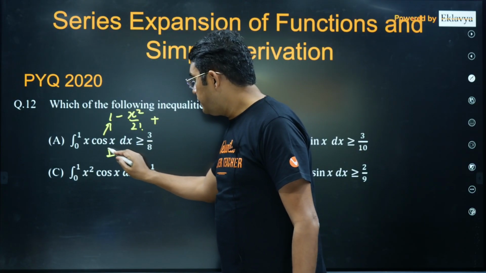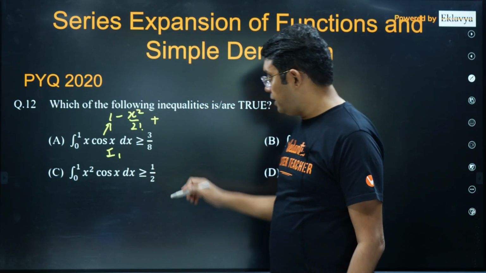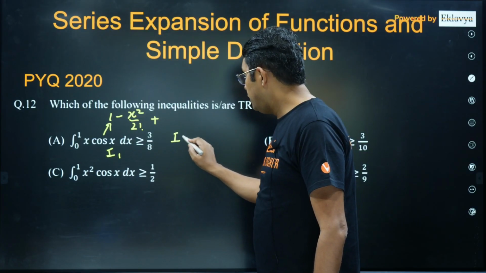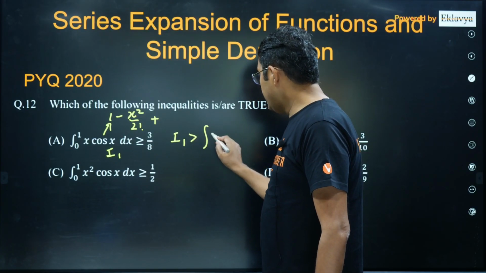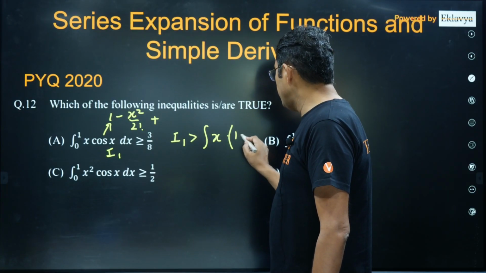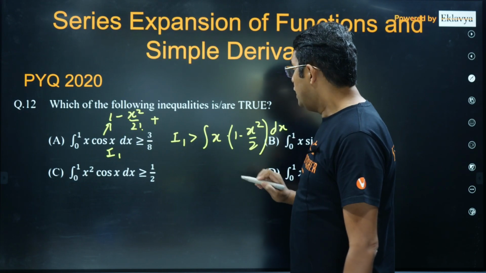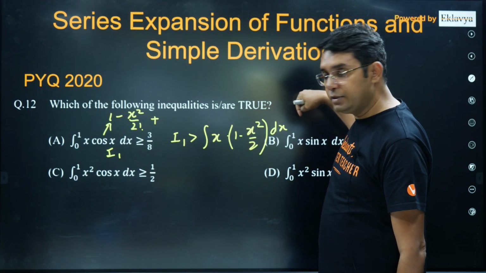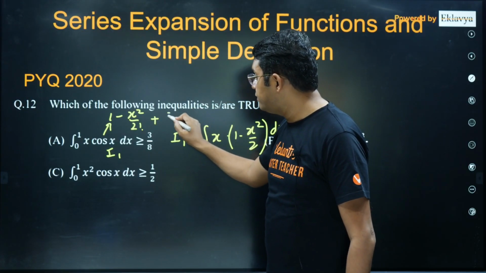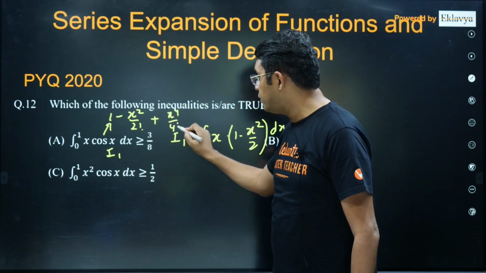So can I say the integral of option A will be greater than if I just write x into 1 minus x square upon 2 dx? Why am I saying so? Because we are leaving some terms which start with a positive term, x power 4 upon 4 factorial.